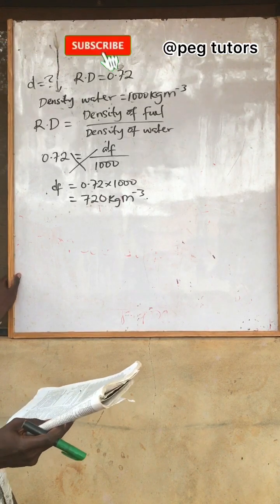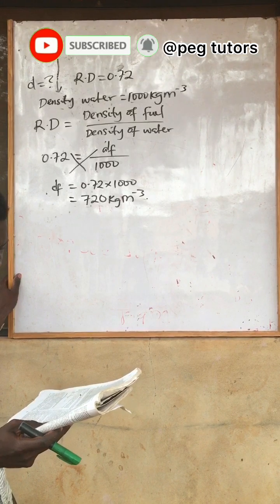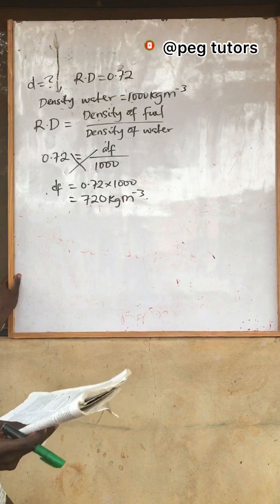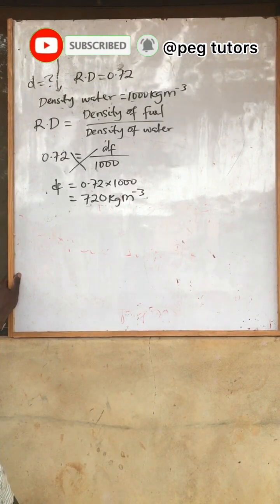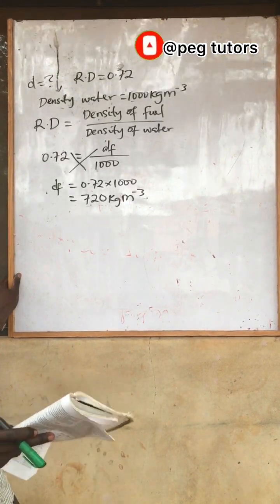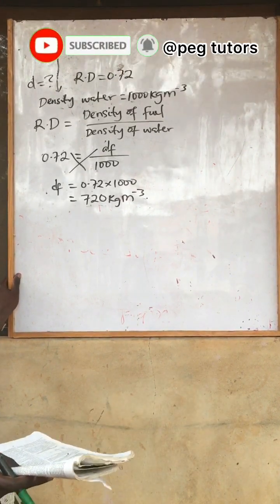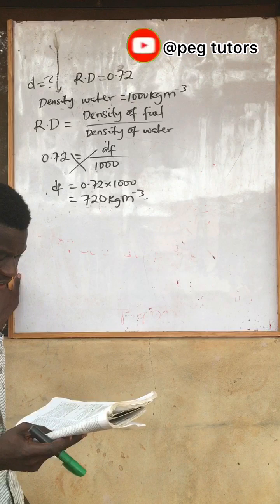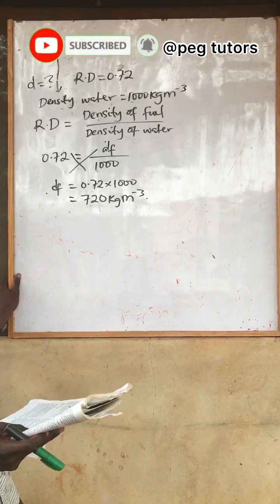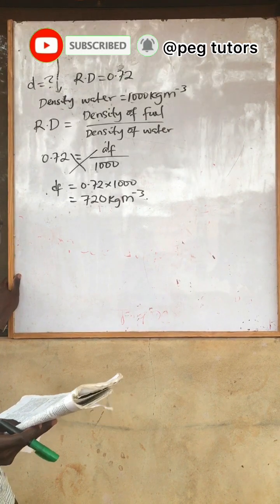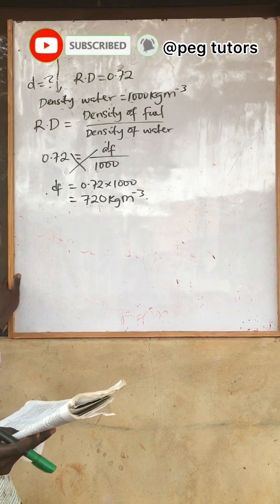Number 4, the types of motion which a cylindrical drum rolling down an inclined plane undergoes are. Now a cylindrical drum that is rolling down an inclined plane will certainly undergo two types of motion, and that will be translational motion and rotational motion. But let's see what options are available here. Now we have circular and translational. Circular and translational is wrong. It's not circular, it's rotational. Then we have rotational and translational motion. Yes, so the answer here is B.